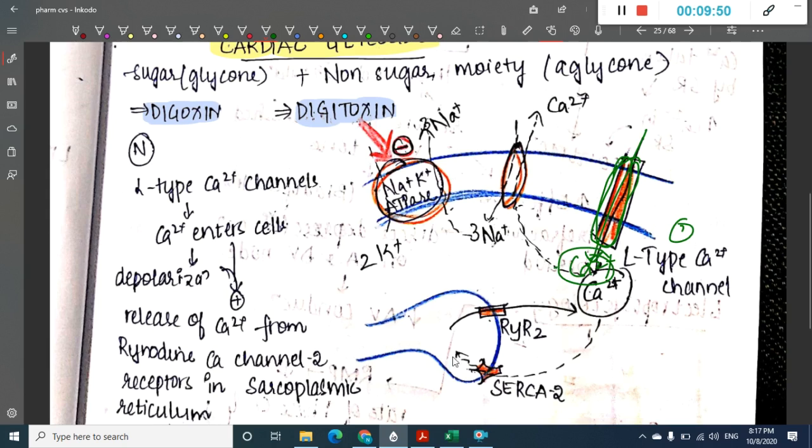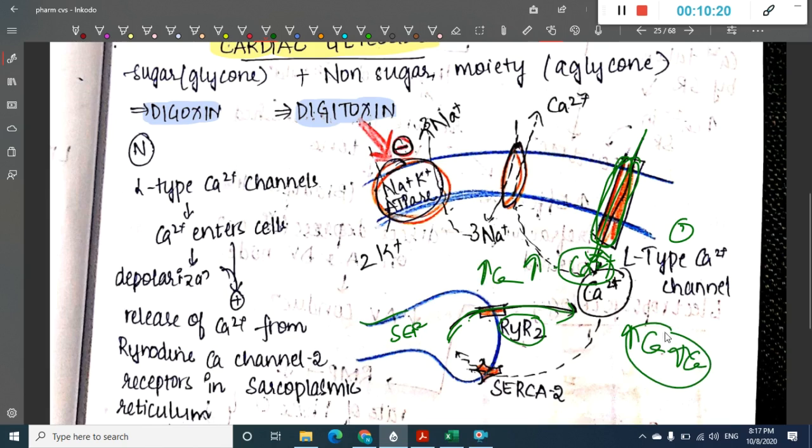And second, from the sarcoplasmic reticulum, the calcium through these ryanodine 2 receptors, ryanodine calcium channel 2 receptors, enters from the sarcoplasmic reticulum into the cytoplasm of the cardiac cell. So the calcium from extracellular to intracellular and the calcium from the sarcoplasmic reticulum reaches the cell, and this increases the calcium concentration in the cell.